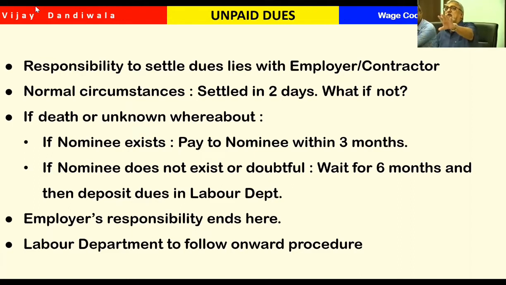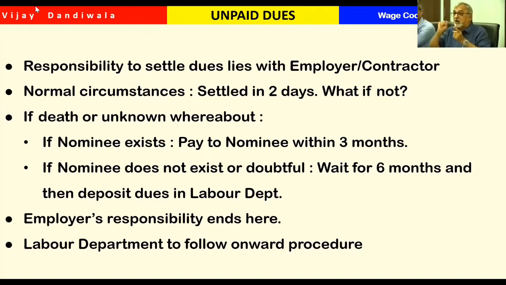Now, which will be the authority, the Gujarat labor law, Gujarat rules will tell, which have not yet been released. So, in case of normal absconding, within 3 months we have to deposit, and in case of death or the nominee is doubtful, within 6 months.